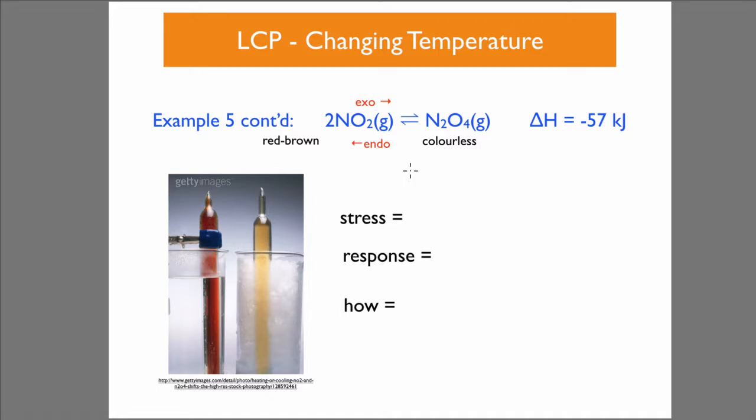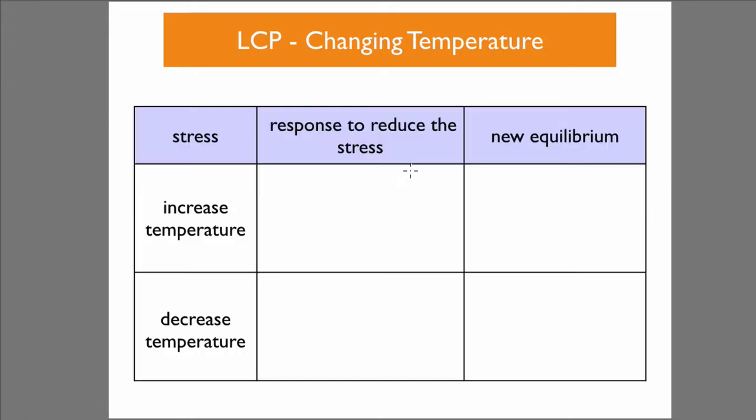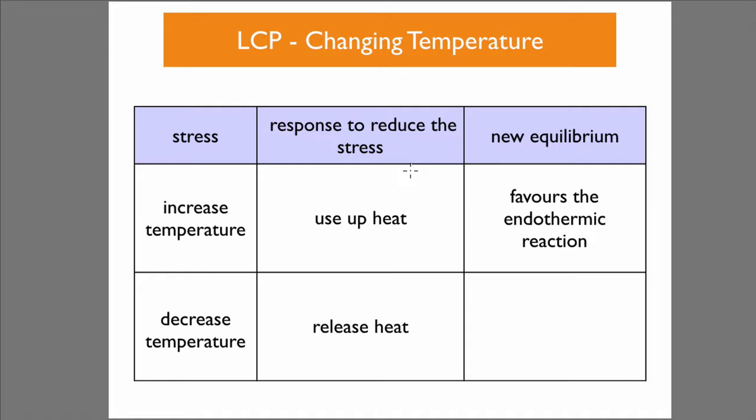So we've got nitrogen dioxide and N2O4, exothermic to the right. If you were to decrease the temperature, the response would be to release energy to combat that decrease of temperature. We favour the exothermic reaction. The reaction will shift to the right. Let's have a look at this table. If the stress is to increase temperature, the response is to use up the heat, and it favours an endothermic reaction. If you decrease the temperature, the response is to release heat, and that would favour an exothermic reaction.